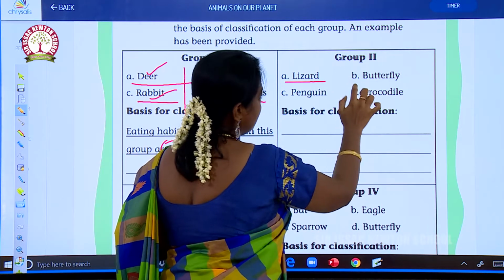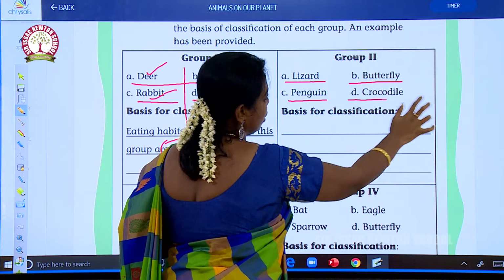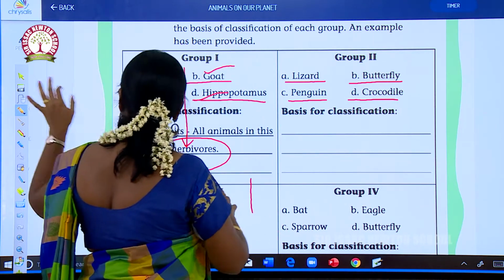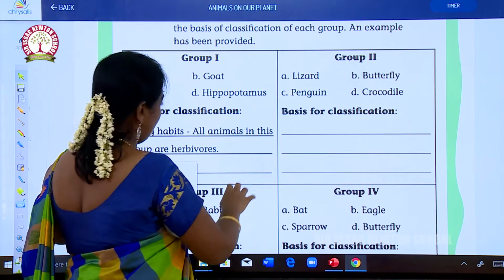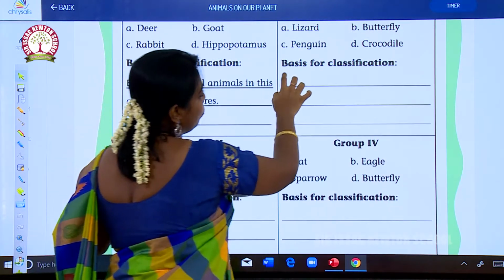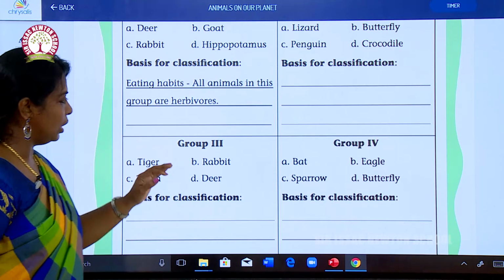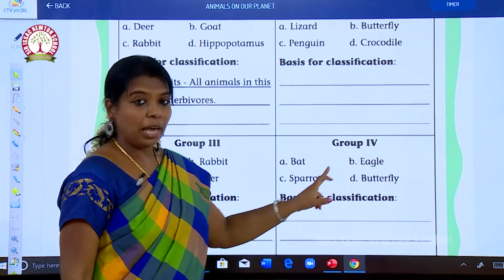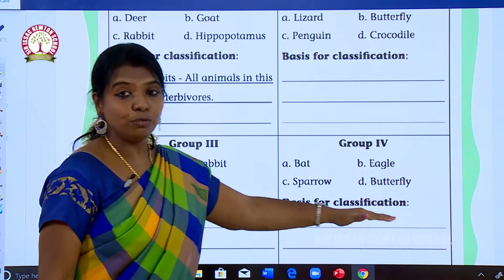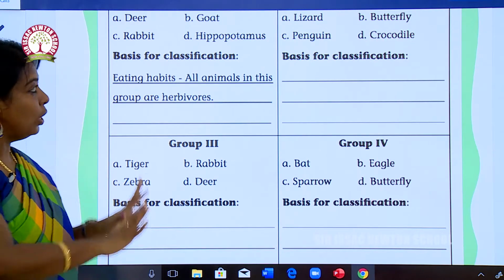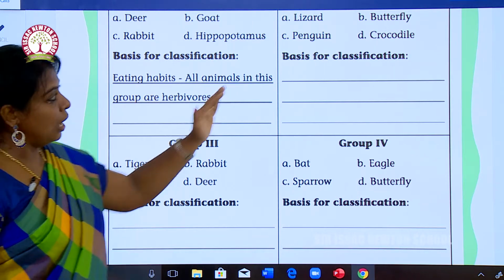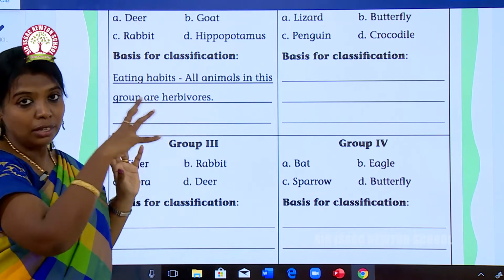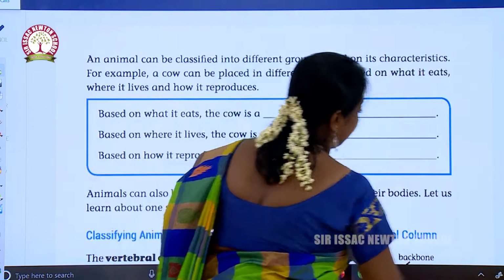Here, lizard, butterfly, penguin, crocodile. Okay, these are given here and you have to write the basis for this classification. Under what classification has it been given here? Okay, basis for classification. Here bat, eagle, sparrow and butterfly are given. You have to find out the classification. This is an activity for you and an example is given here. According to this classification the worksheet will be given to you and you have to classify the animals based on this classification.